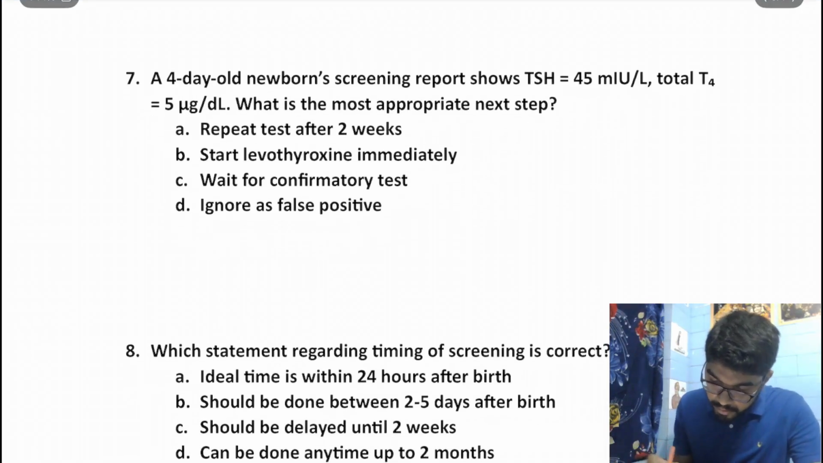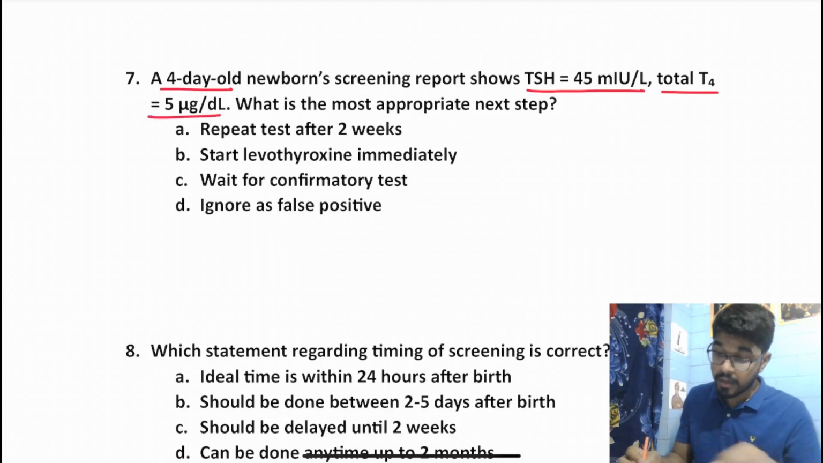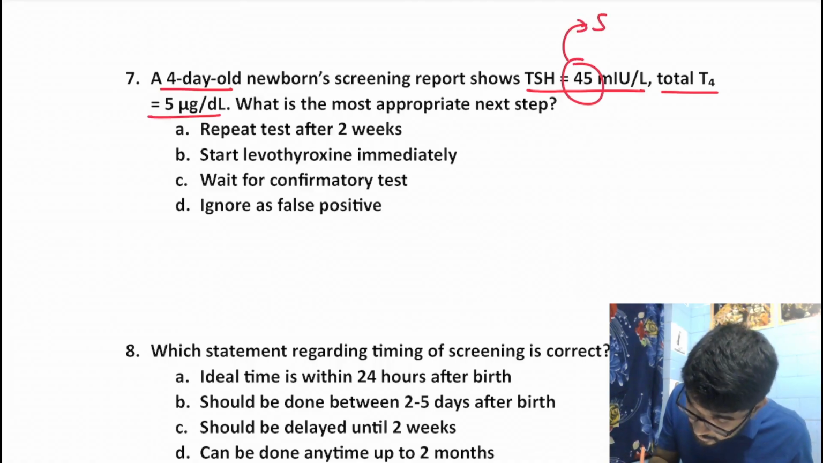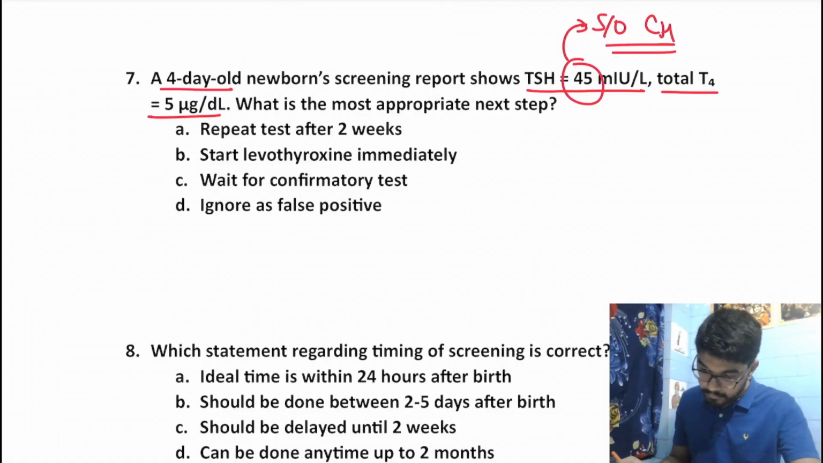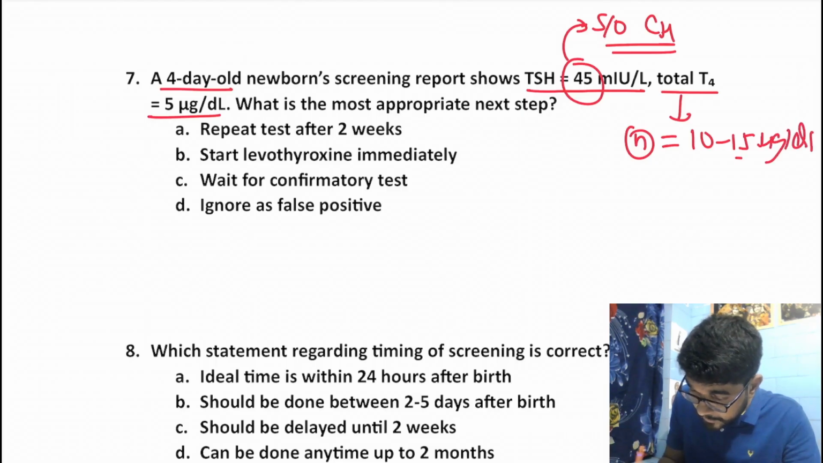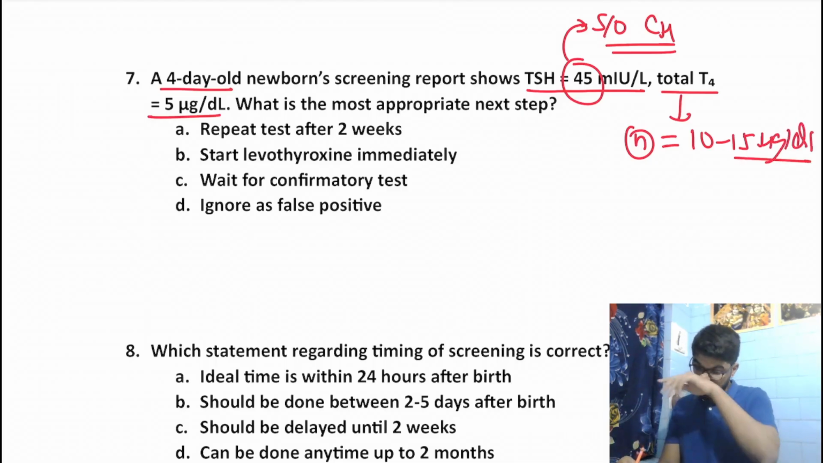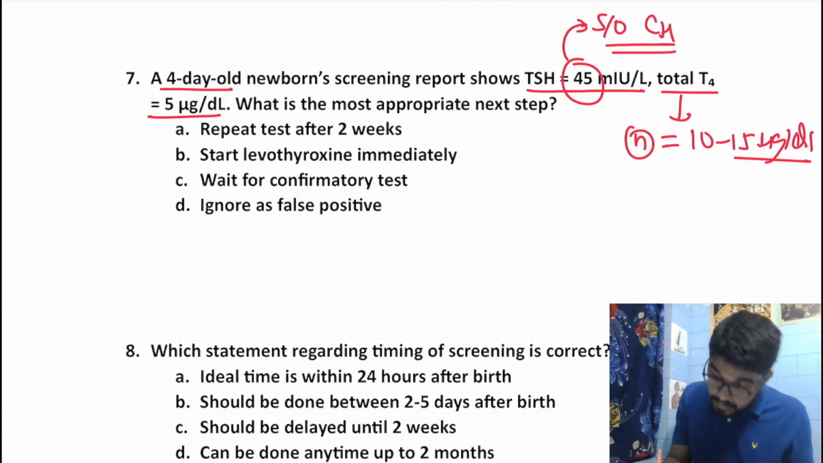A 4-day-old newborn screening report: TSH is 45 and the total T4 is 5. TSH 45 means this is directly suggestive of congenital hypothyroidism, right? And a total T4 of 5. The normal T4 value is 10 to 15 micrograms per deciliter. So T4 is low, TSH is high, so it is primary congenital hypothyroidism. What is the appropriate next step?